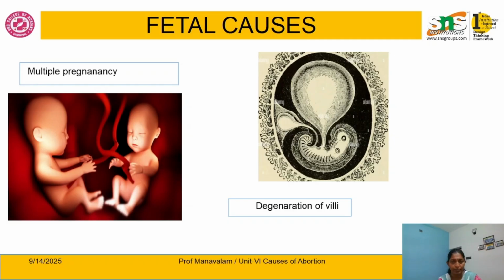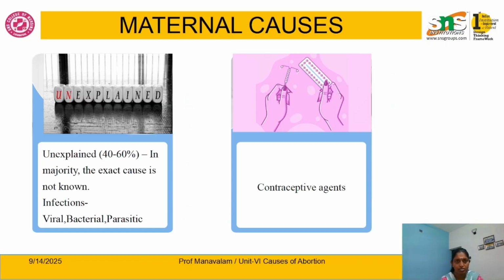Degeneration of the chorionic villi. The chorionic villi are the part from which the placenta develops. If the chorionic villi do not develop properly, there is an abnormality in the placentation. If the placenta is abnormally formed, automatically the fetus won't get adequate nutrients for its development. So that causes fetal loss.